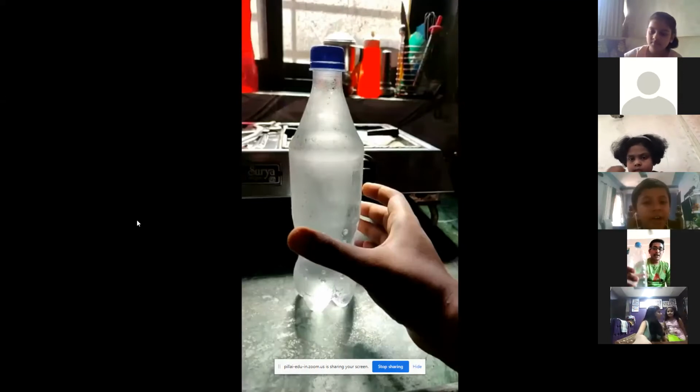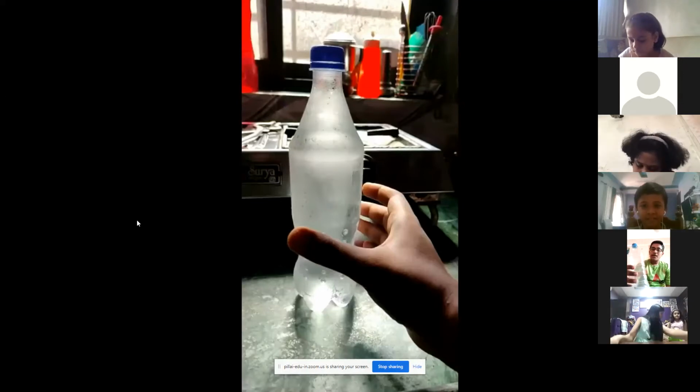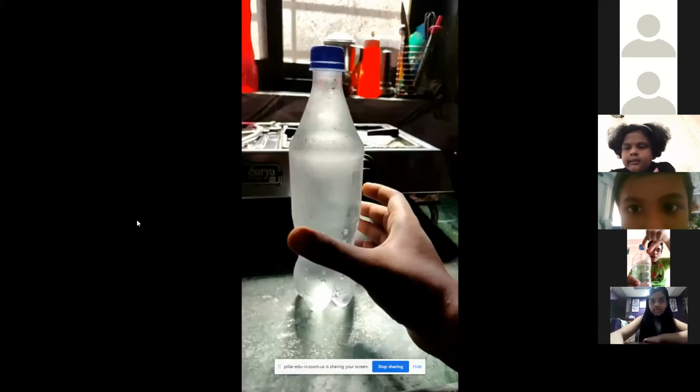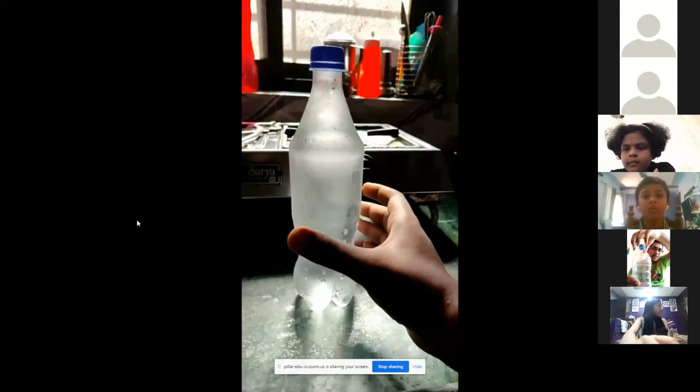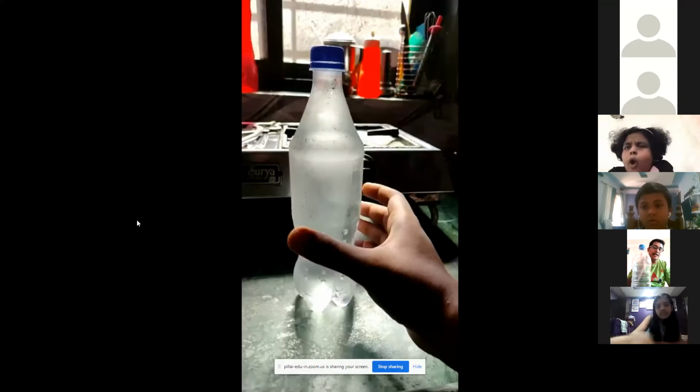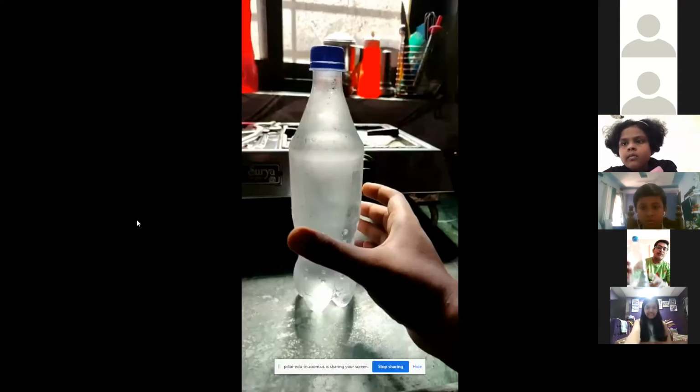Sir, do we have to do this upside down, immediately or slowly? No. You have to hold it straight only, and when you give a quick smack like this, you can see the crystals form from the upper portion. Then you can see how the crystals form slowly, and after 10 to 20 seconds, or 30 to 40 seconds, you can clearly see that almost 40 to 50% of the bottle will turn into ice.